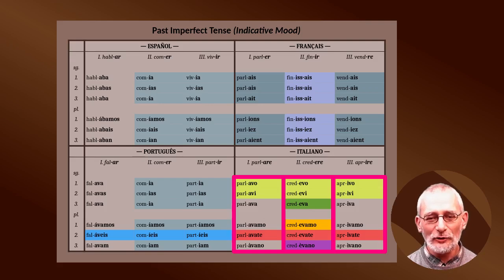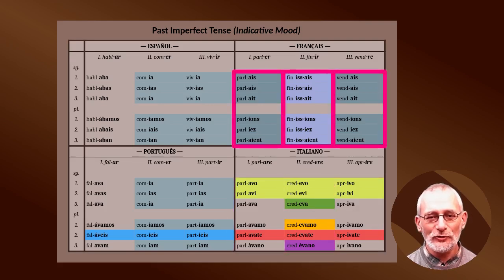And in Italian, we could see that the three groups of verbs are strictly distinguished by their characteristic vowel in the endings. Otherwise, we could see that conjugation in the past imperfect tense in Italian is very regular, with some minor differences from Spanish and Portuguese. The suffixes in French are a bit different than in all three other languages, but they are the same for all three groups of French verbs. So, this was the overview of the forms of regular verbs in past imperfect tense in Spanish, French, Portuguese, and Italian.